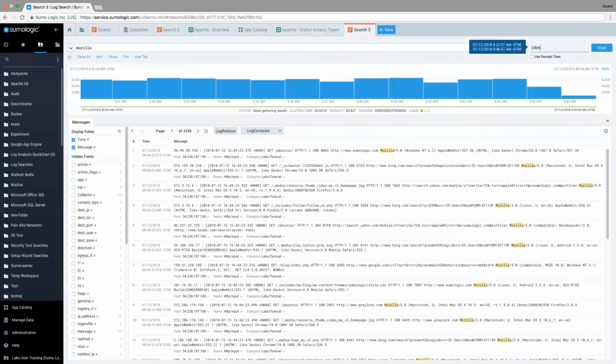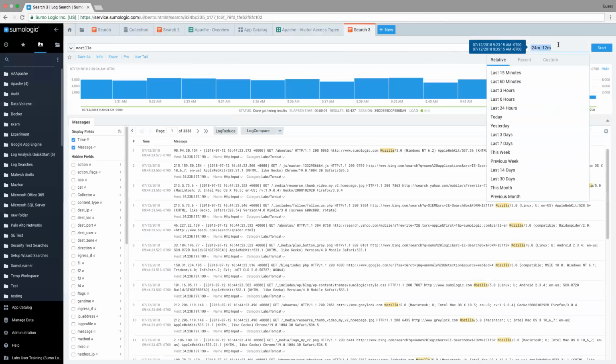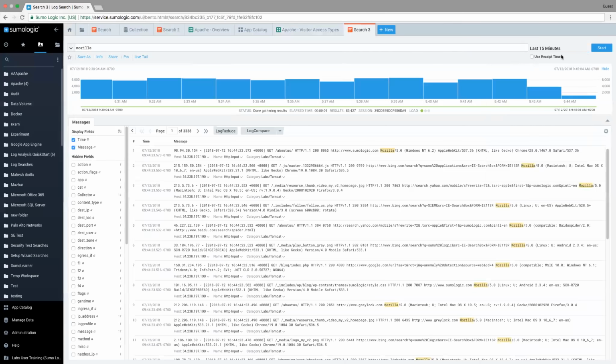Maybe I want to go ahead and do the last 24 minutes to the last 12 minutes. I can go ahead and specify, and you can actually see it right here. In this case, it would look only from 9:22 to 9:35. So I can really have a couple different options of how I'm going to choose my time. The other thing to be aware of in here with time, and I'm going to just set it back to the last 15 minutes, is you have this option of using receipt time.